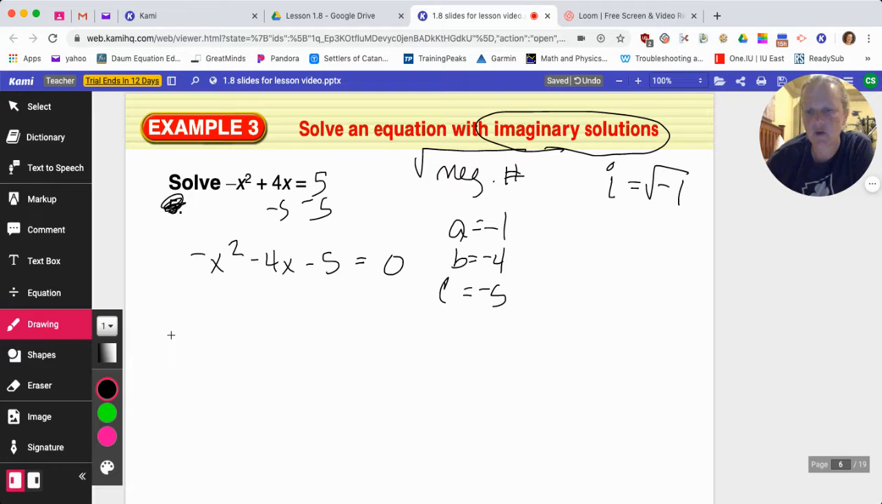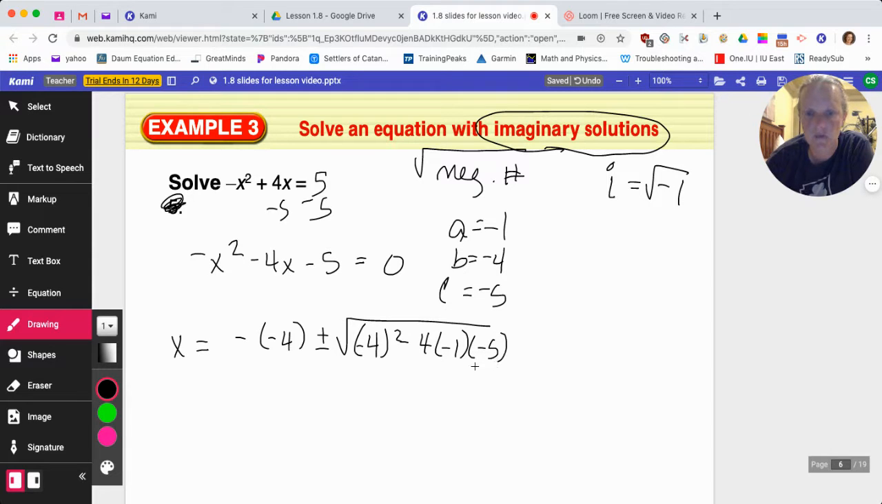Let's go ahead and use our quadratic formula. x equals negative b plus or minus the square root of b squared minus 4 times a times c, all over 2a. Negative 4 is 4.